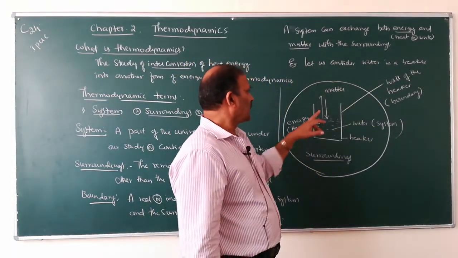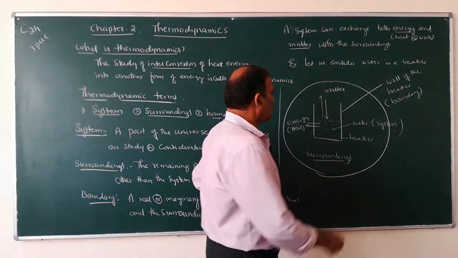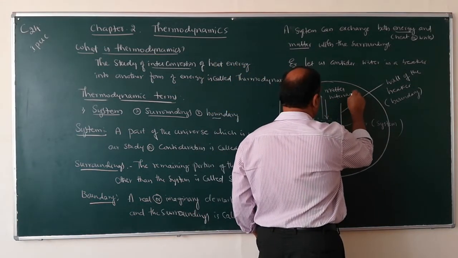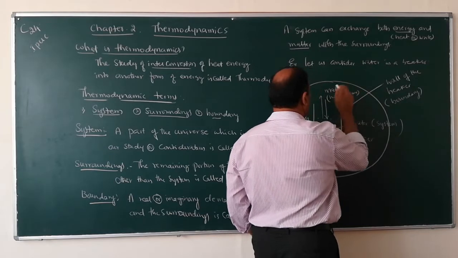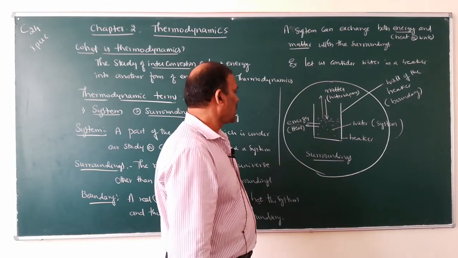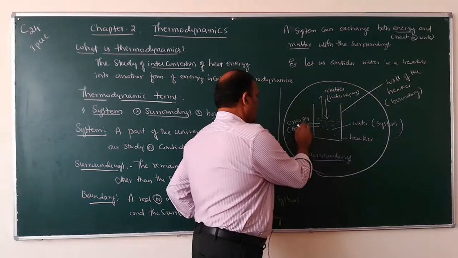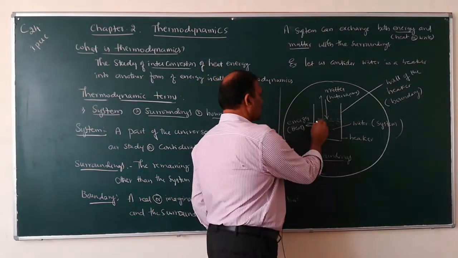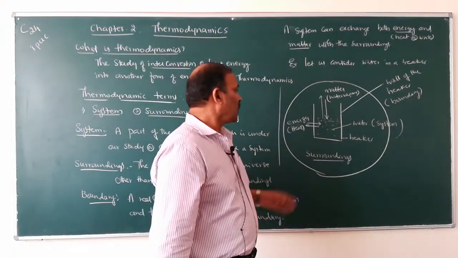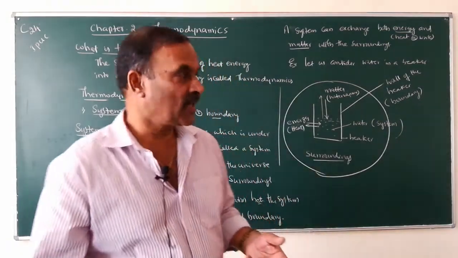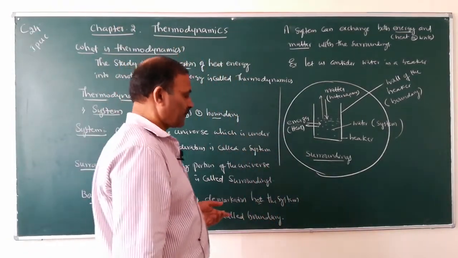And then matter. Here what is the matter? Water vapor is the matter. It can go out of the system or go into the system. And then energy. Here heat energy may go out of the system, may go into the system. That means a system can exchange both energy and matter with the surroundings.